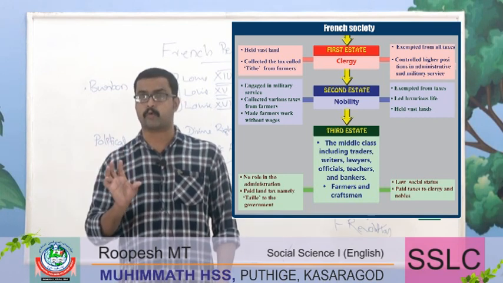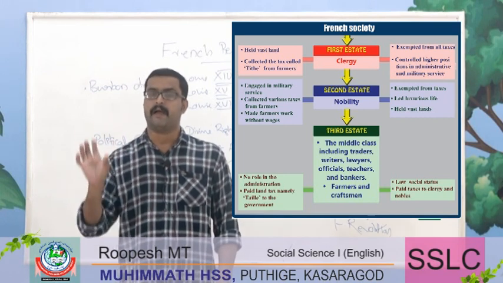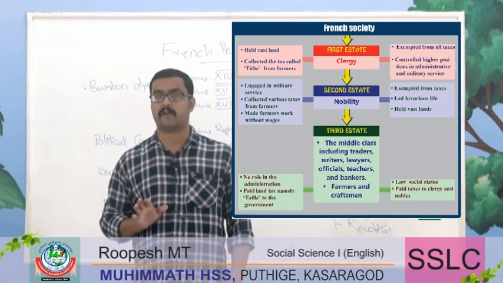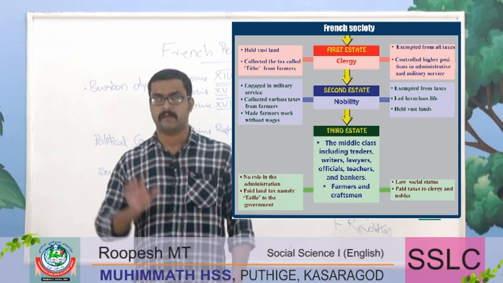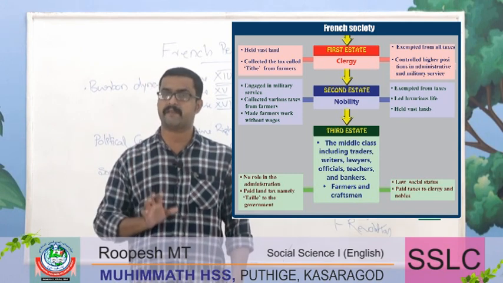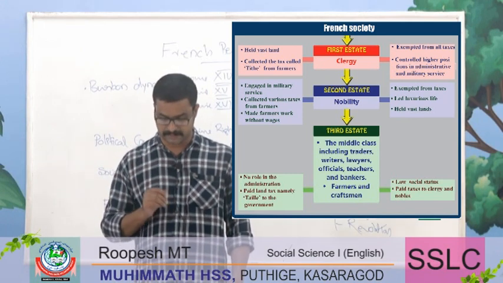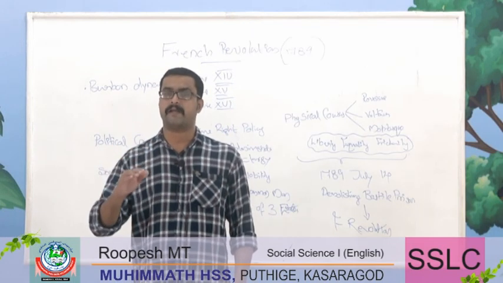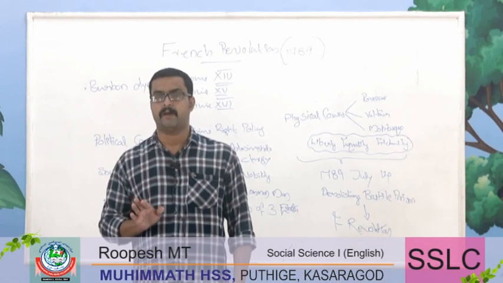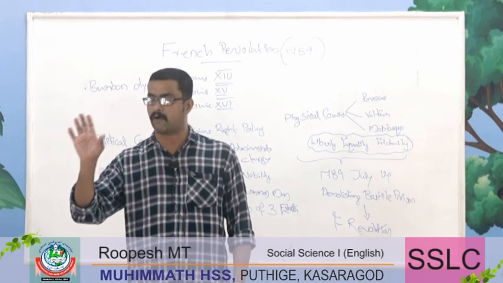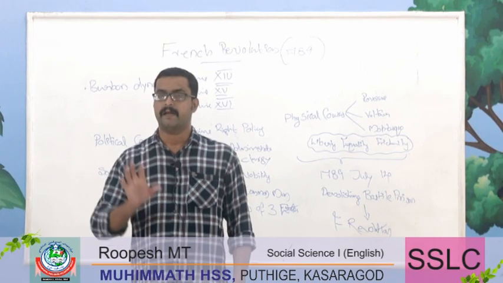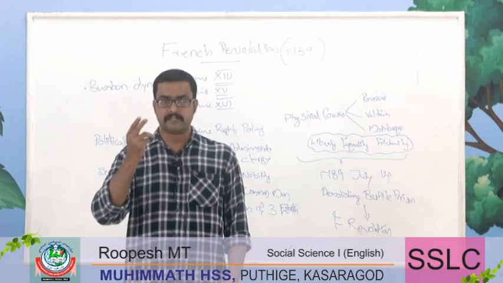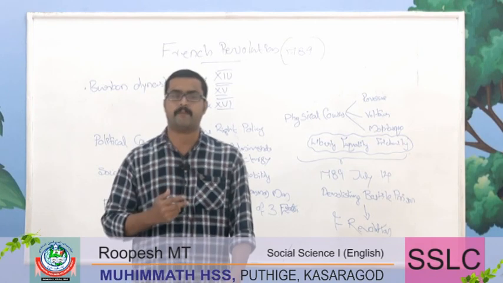And the first two groups, the clergy and also the nobility, enjoyed certain kinds of special privileges. They had the power, or they owned the majority of land; the ownership right, or the custodian of land, was the first two groups, the clergy and the nobility. And these two groups were exempted from tax collection.